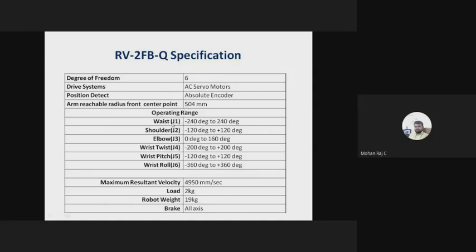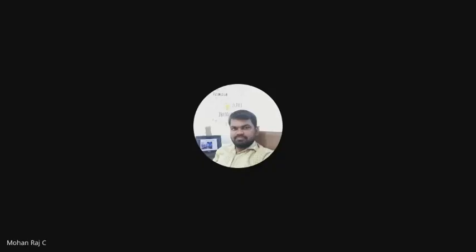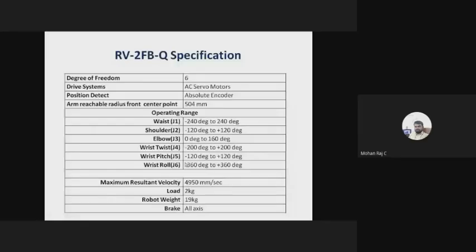For the waist, the J1 axis, it is minus 240 to plus 240. The shoulder is minus 120 to plus 120. The elbow is 0 to 160. The tool can move plus 360 to minus 360. It means it can rotate either in the clockwise direction or in the counterclockwise direction. That is the speciality of the J6 axis.